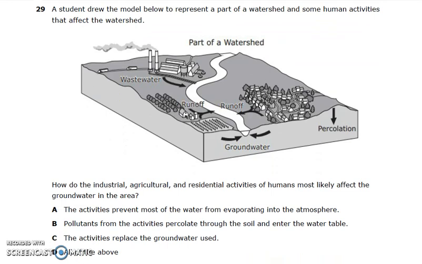Number 29. A student drew the model below to represent a part of a watershed and some human activities that affected the watershed. How do the industrial, agricultural, and residential activities of humans most likely affect the groundwater in the area? A. The activities prevent most of the water from evaporating into the atmosphere. B. Pollutants from the activities percolate through the soil and enter the water table. C. The activities replace the groundwater used. D. All of the above.